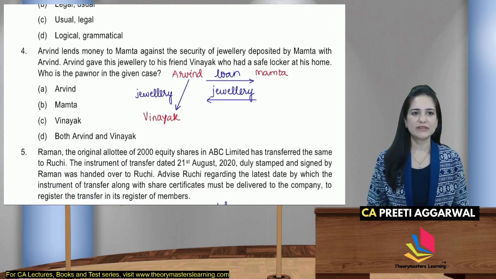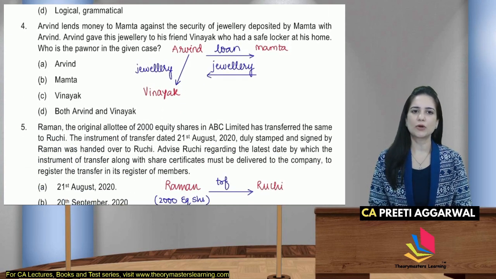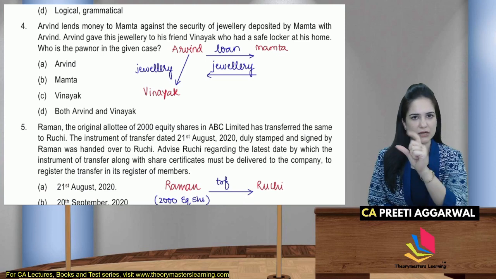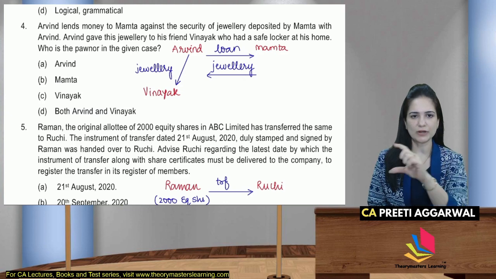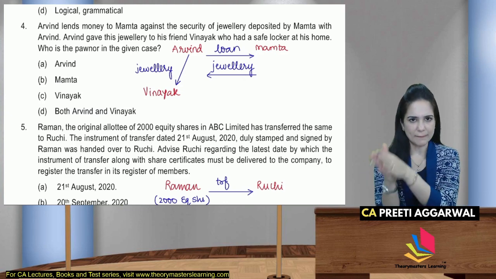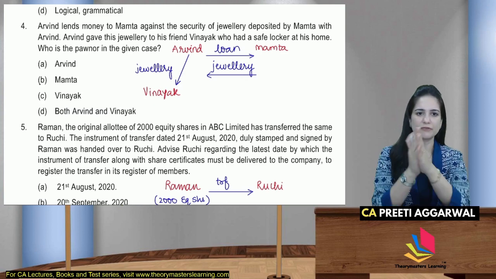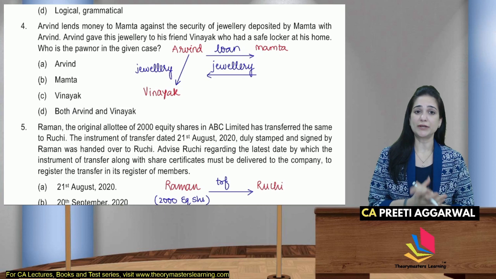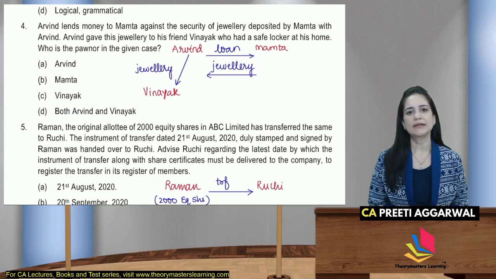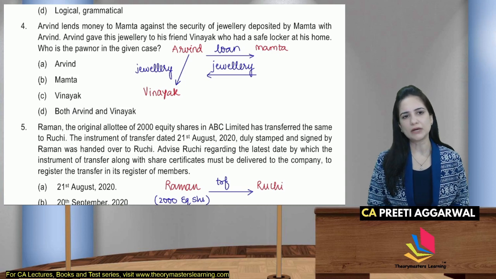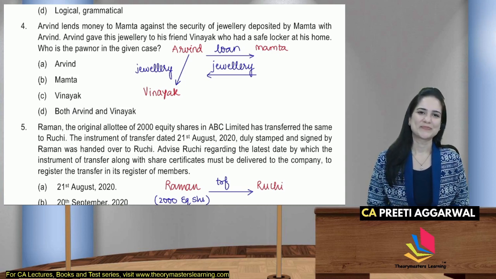Next, we have Arvind lends money to Mamta against the security of jewelry deposited by Mamta with Arvind. So I have a pictorial representation of that. Arvind gave loan to Mamta. Mamta gave her jewelry. Arvind then pledged that jewelry. He gave the jewelry to his friend Vinayak, who had a safe locker at his home. Who is the pawner in the given case?